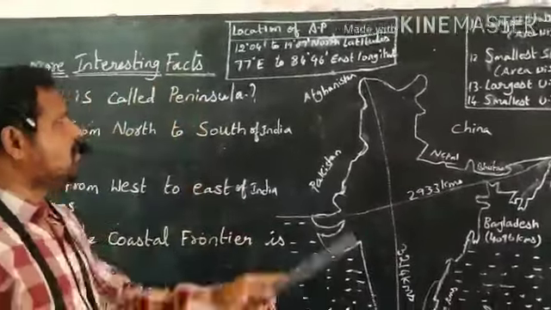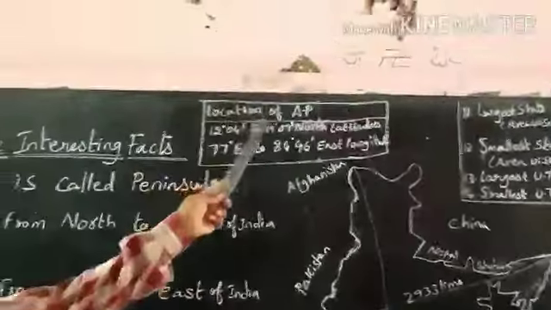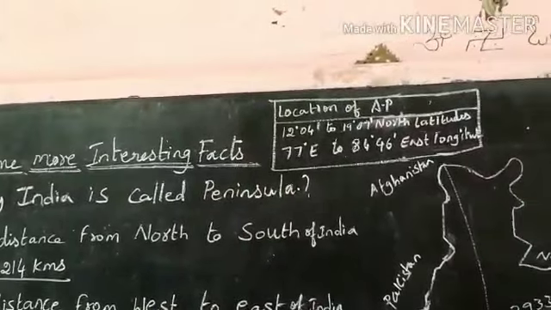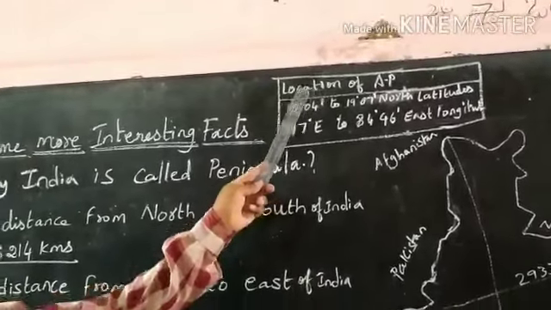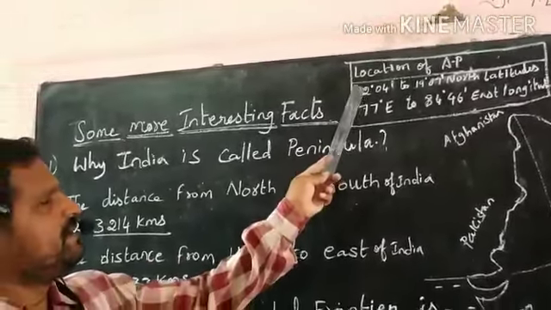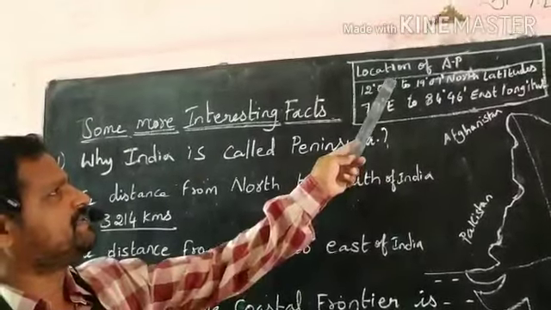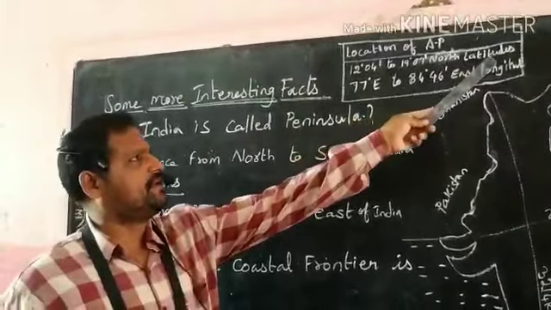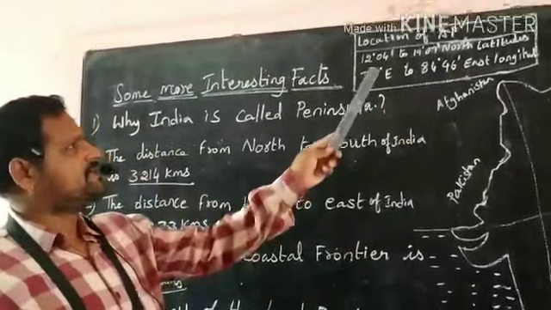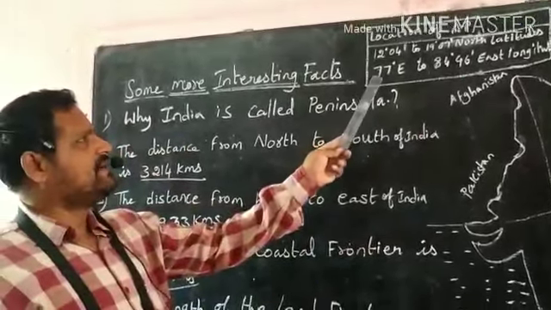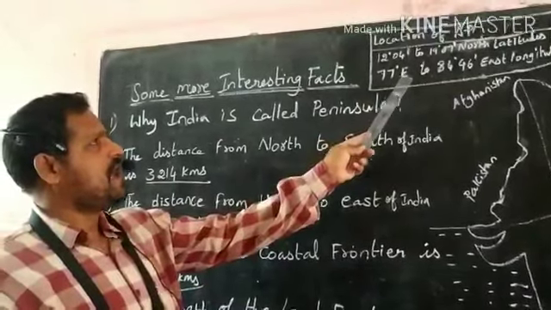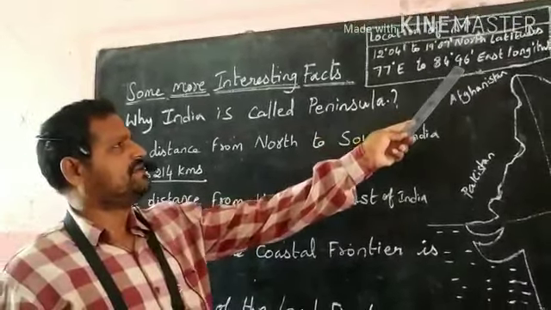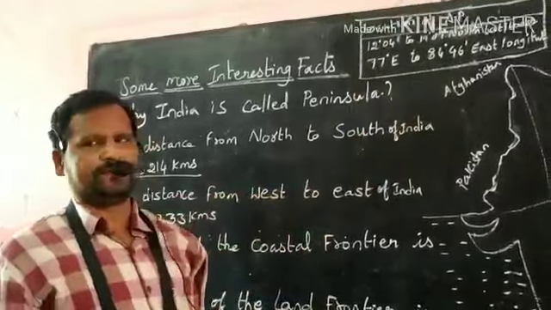Now come to know about the location of Andhra Pradesh. Andhra Pradesh is located between 12 degrees 4 minutes north latitude and 19 degrees 7 minutes north latitude. It is located between 77 degrees east longitude and 84 degrees 46 minutes east longitude.